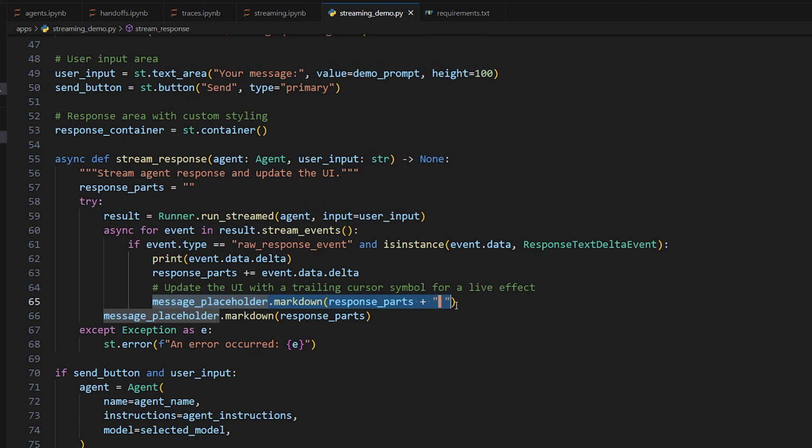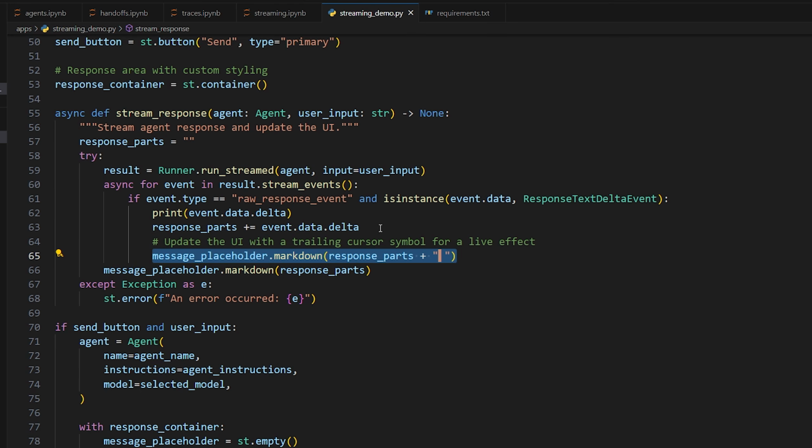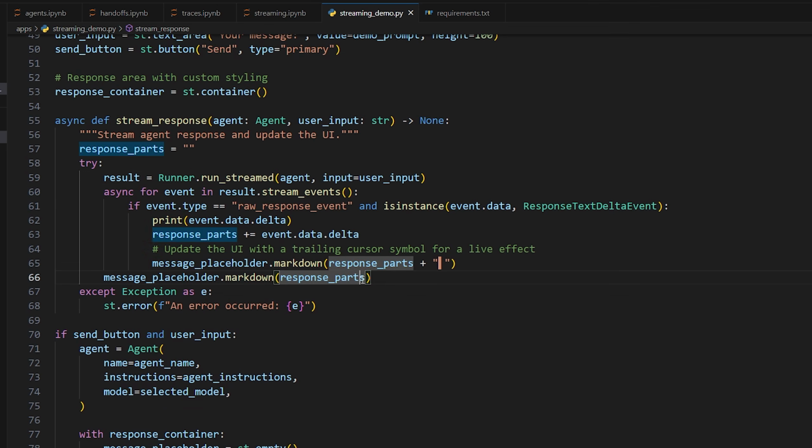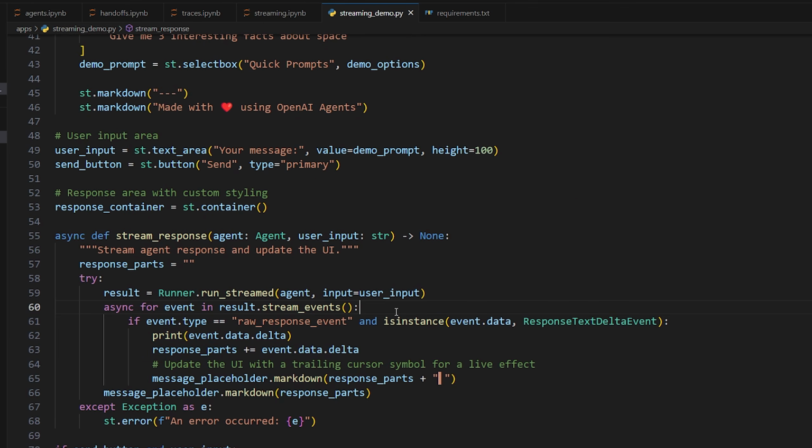And this is just a little trick you can do for a little cursor effect as it's going through the quote unquote thinking process. Hopefully I didn't speed through that too fast. I really hope that made sense. But again, check the description for the actual code for it so you can view it yourself. But yeah, it's actually incredible how easy all of this is. Hopefully you guys agree. So that is how you do streaming with OpenAI agents.